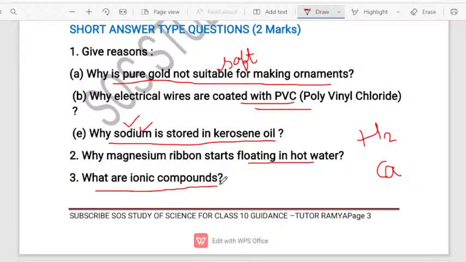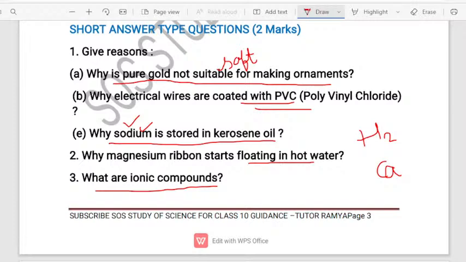What are ionic compounds? Very important topic. In yesterday's crash course, I explained all these concepts to you. What are ionic compounds? How can you define ionic compounds? I'm not talking about the bond. I'm talking about the compounds.